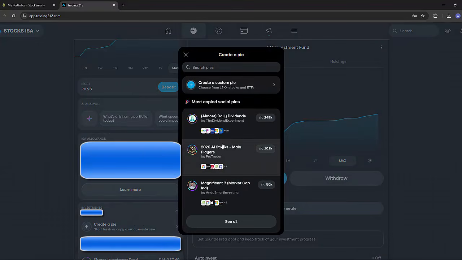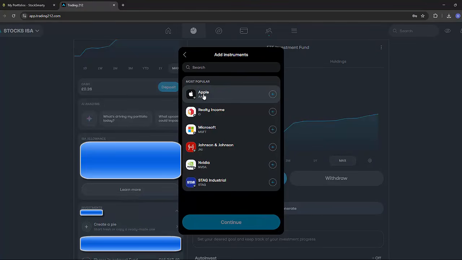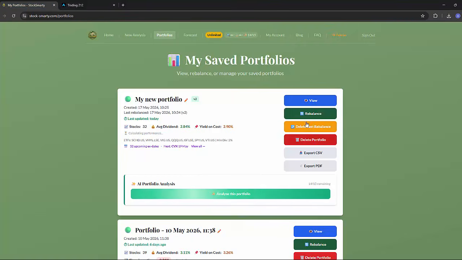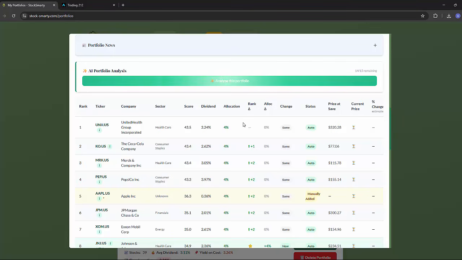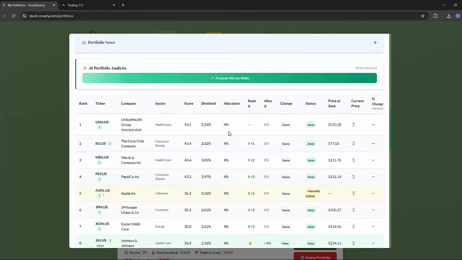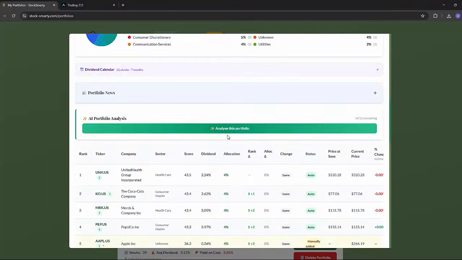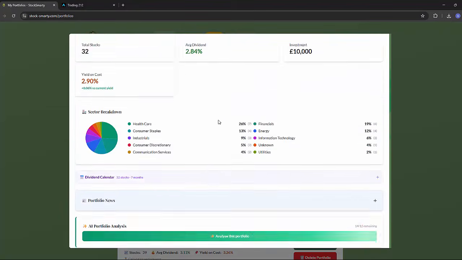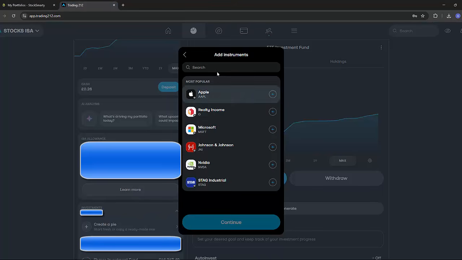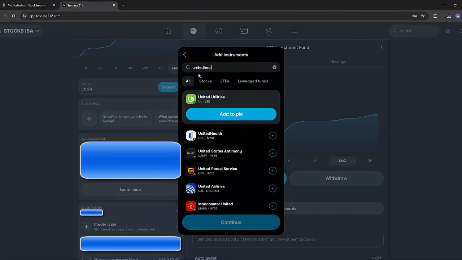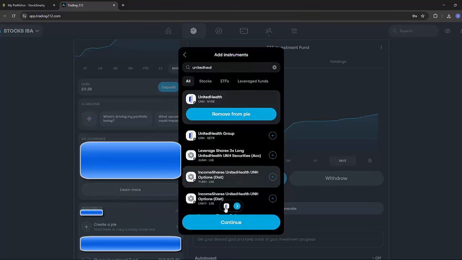So you'd come onto your Trading 212, scroll down, and go to create a pie. You'd create a custom pie, and then what you do between StockSmarty and Trading 212, or your chosen trading platform, is find your stocks, United Health Group, and put in an allocation, knowing that by the time you put in all your stocks and all your allocations, you should be at 100%. So, for example, if I type in United Health, I would add it to the pie.